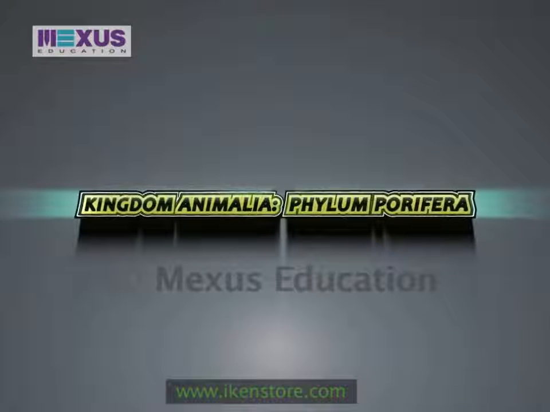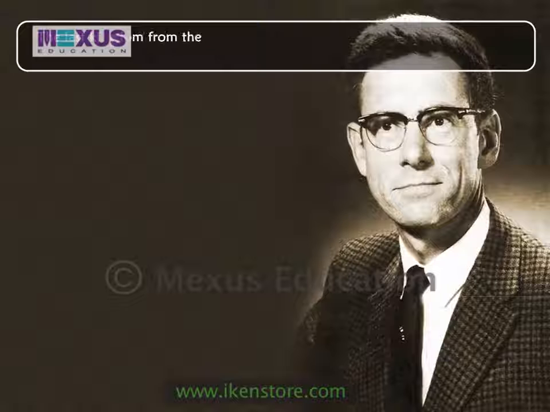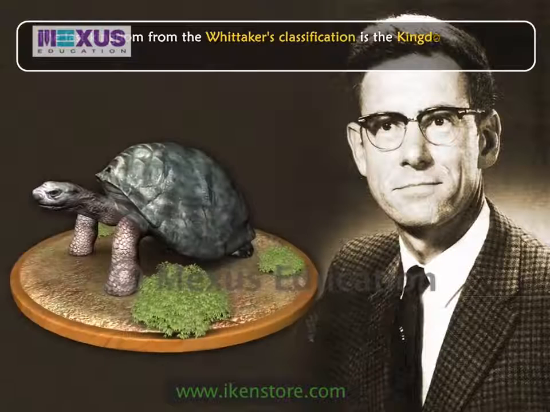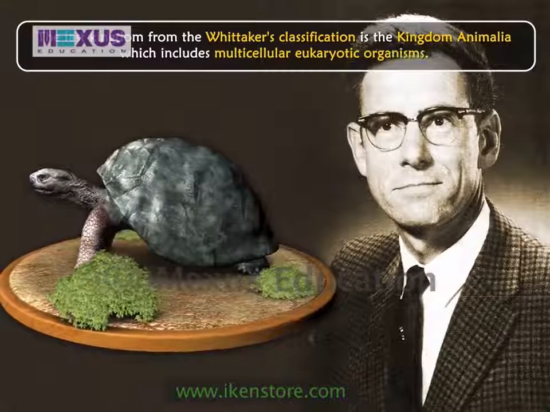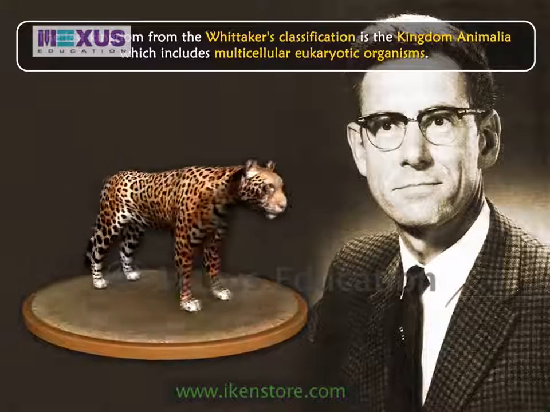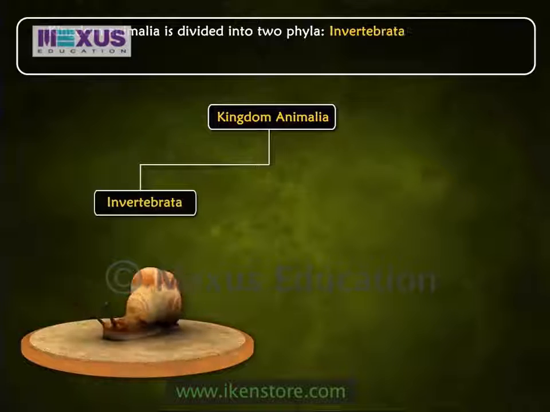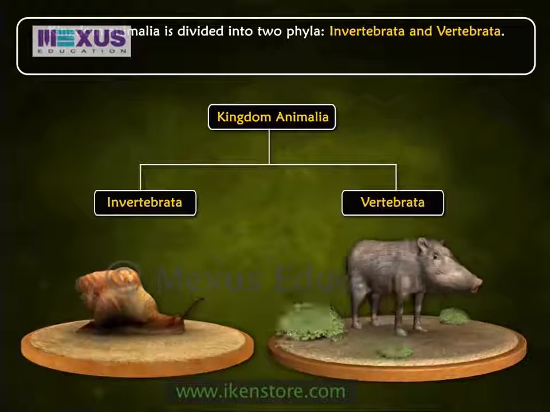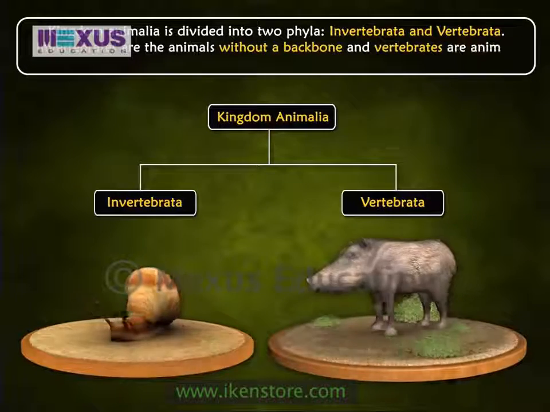Kingdom Animalia. Phylum Porifera. The last kingdom from Whittaker's classification is the kingdom Animalia, which includes multicellular eukaryotic organisms. Most animals show a high level of tissue differentiation. Kingdom Animalia is divided into two groups, Invertebrata and Vertebrata. Invertebrates are the animals without a backbone, and vertebrates are animals with backbones.